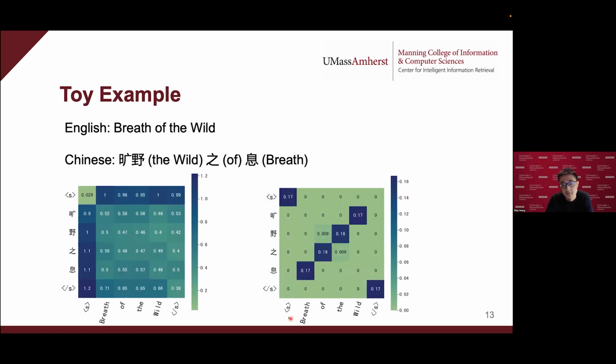So here's an example of token alignment as the transportation problem, right? Given the same semantic meaning, the English and the Chinese expressions are in different token order. Actually, the Chinese is the reverse of the English token order here. On the left is the pairwise cosine distance matrix. You can think of this as the cost matrix in the previous definition. Just from this cost matrix, it is hard to determine the token alignment using any rule-based method, even though it's a very simple toy example.